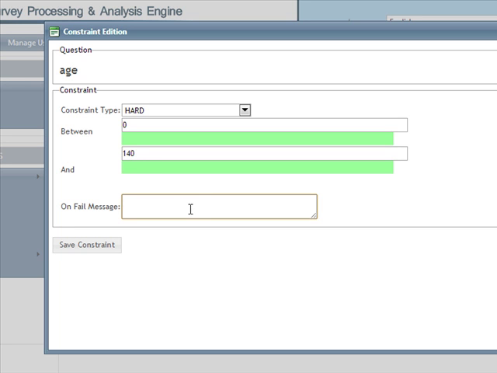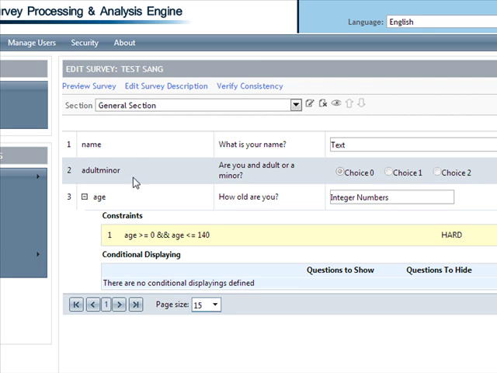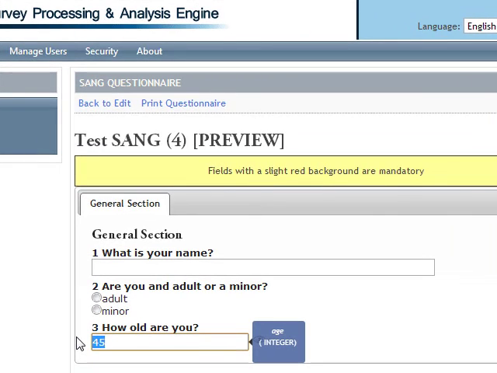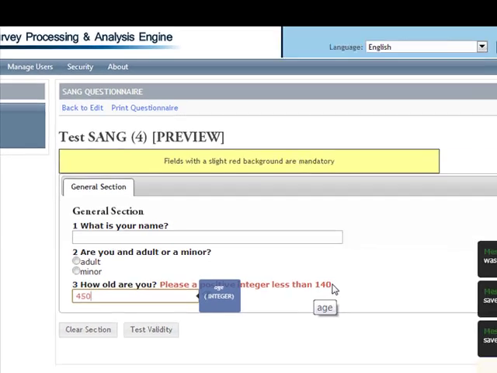On fail message, we tell: is a positive integer less than 140. Constraint. And here, if we preview our survey in the how old are you question, we are going to see that 45 is a valid integer, but 150, for example, already tells us there is an error.